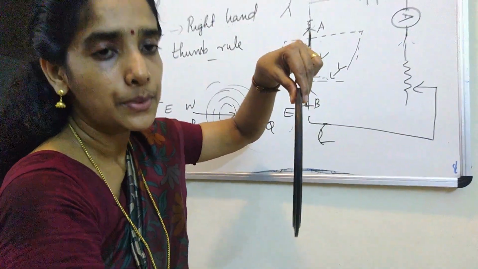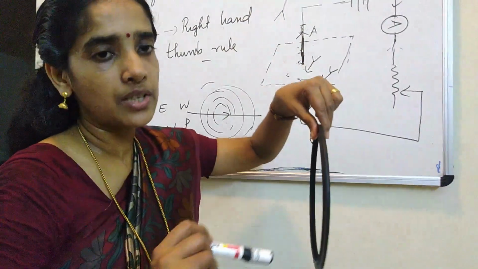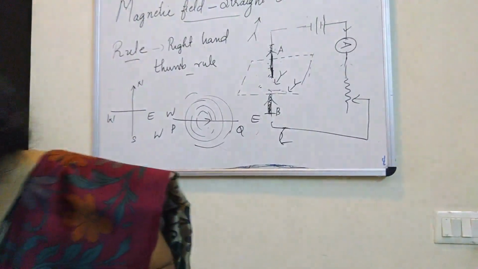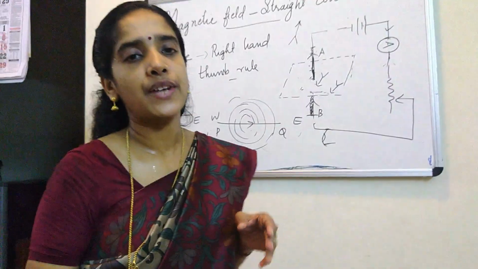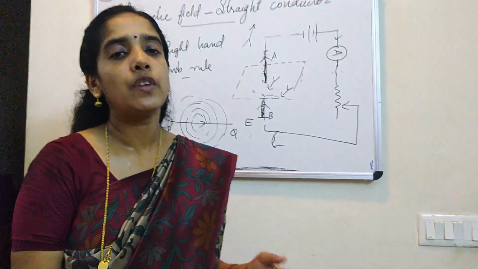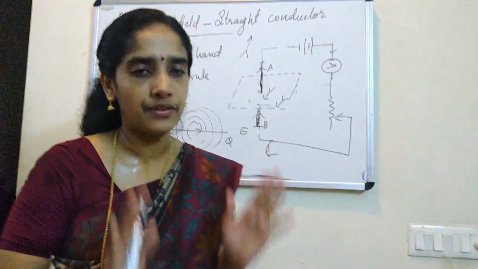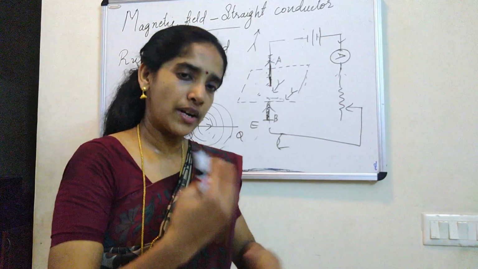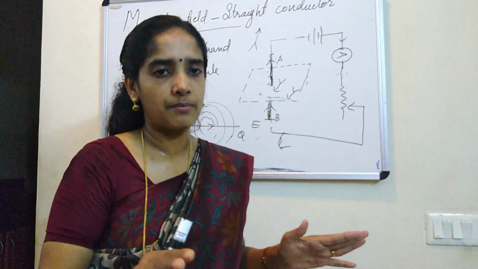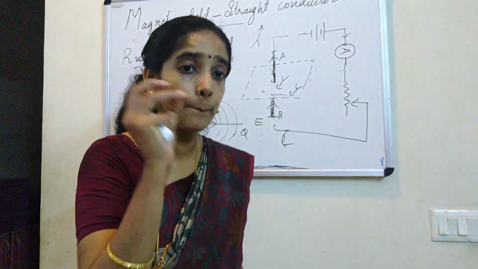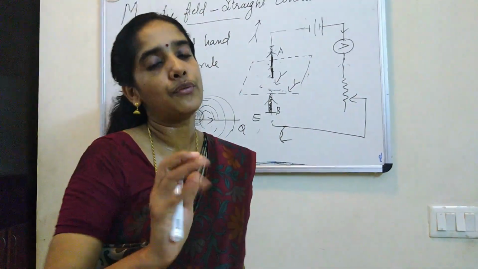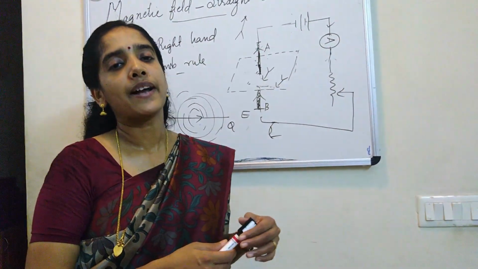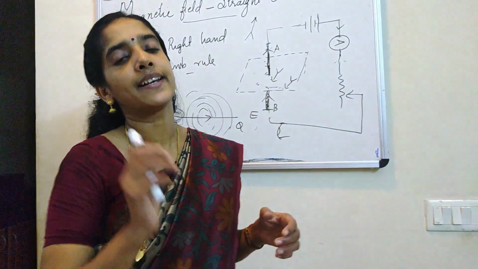which rule helps us for that? The right hand thumb rule. This question repeatedly comes in the exam. I think last year also the question came. So you will be given a straight current carrying conductor in any direction, and you will be asked to find the direction of the magnetic field. Generally we see clockwise or anti-clockwise, but if you are asked the magnetic field at any particular point of that magnetic line, you have to go for the tangent rule for the exact answer. Yes, that's all about the magnetic field around a straight current carrying conductor.